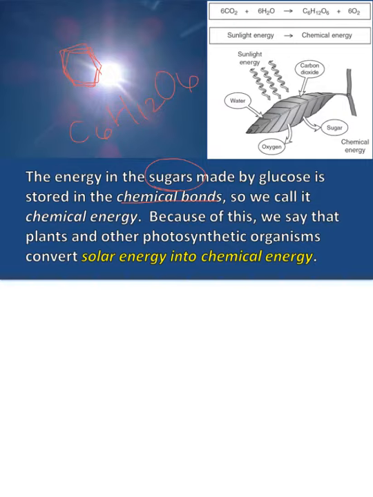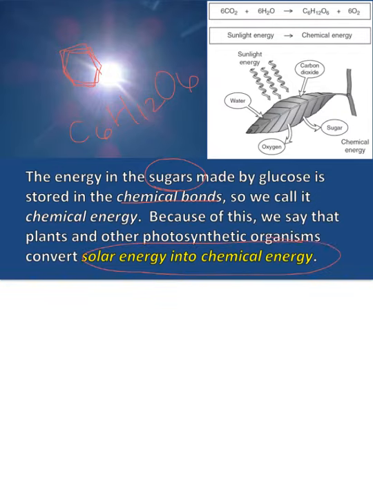So the energy from the sun is now stored in the chemical bonds of sugar. Photosynthesis just converted light energy, which is called solar energy, into chemical bonds because we made sugar. So we call that chemical energy. Because of this, we say that plants and other photosynthetic organisms convert solar energy into chemical energy.